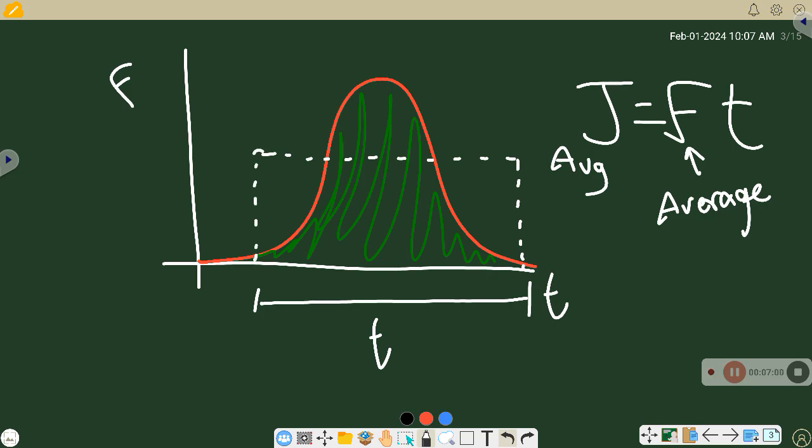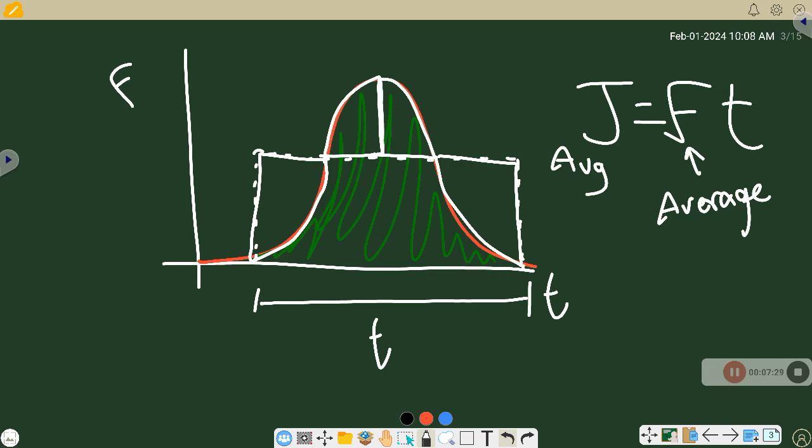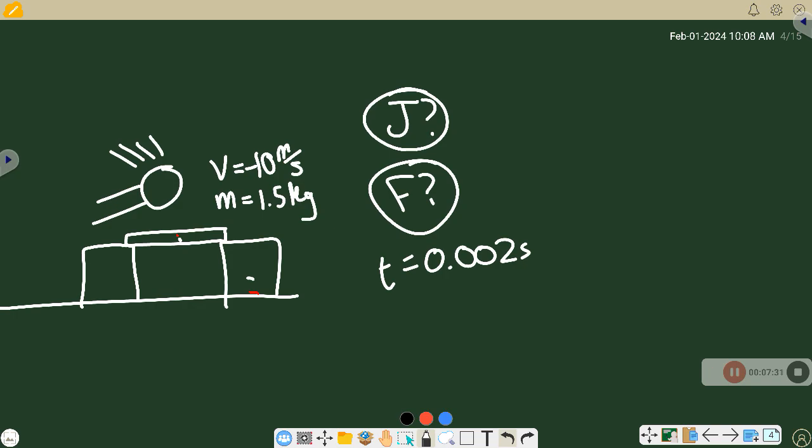Well, if you notice, if I were to take this top shape over here, split it in half, and put it in this right here, those line up pretty well. Not perfectly, my drawing isn't great, but they line up pretty well. What I'm saying here is that when we take the average force and multiply it by the time over which the collision occurs, we are taking the area under the curve. It's just not being done using calculus. All right, let's do a practice problem here.